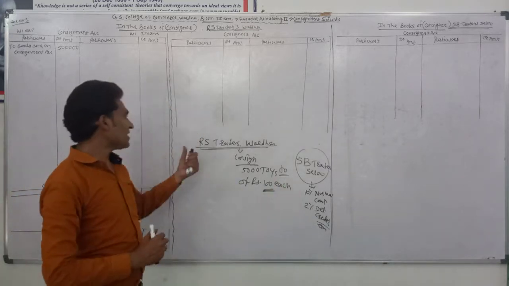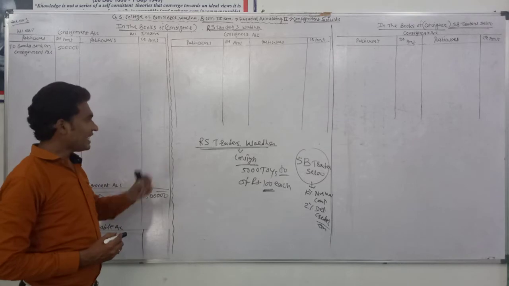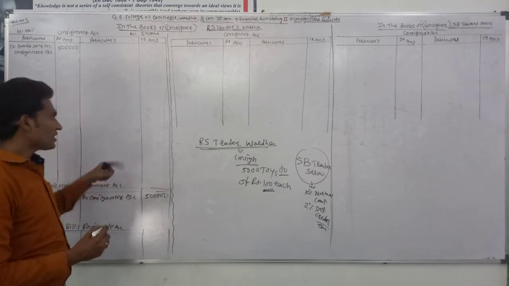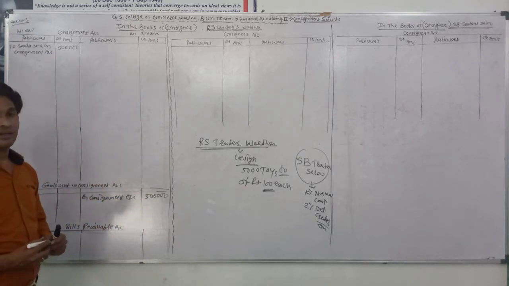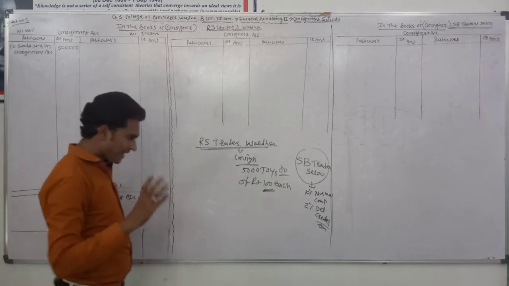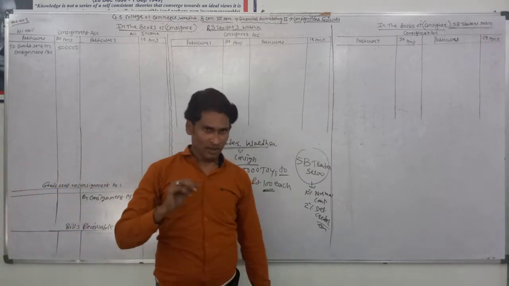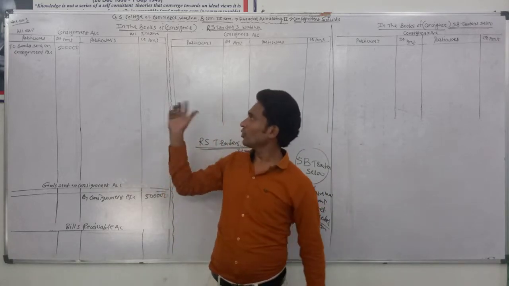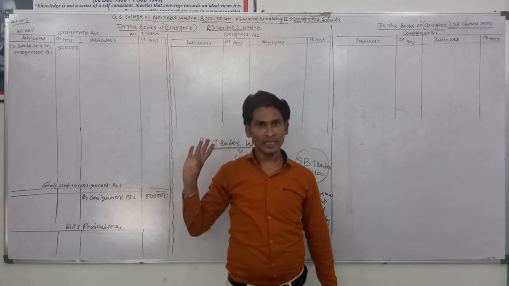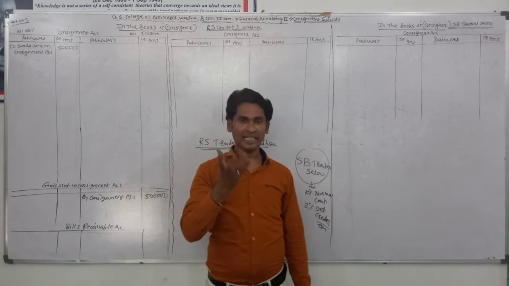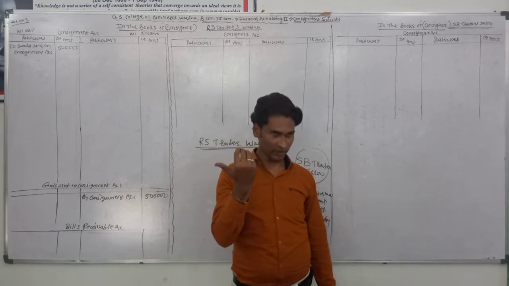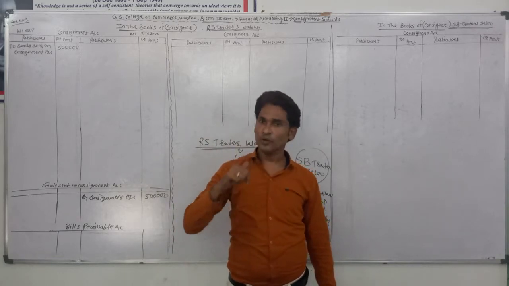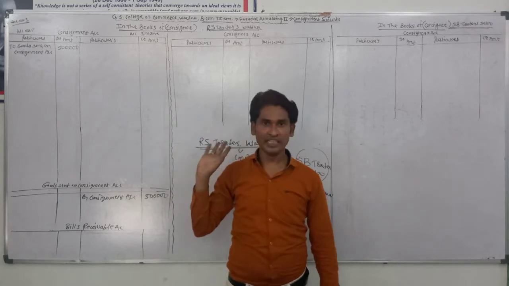Then consignor means RS traders, sending the goods. RS traders pay rupees 2,000 as packing expenses. I am just preparing the example and how to solve it. Just focus on the transactions which I tell you, and how to keep the record of these transactions.